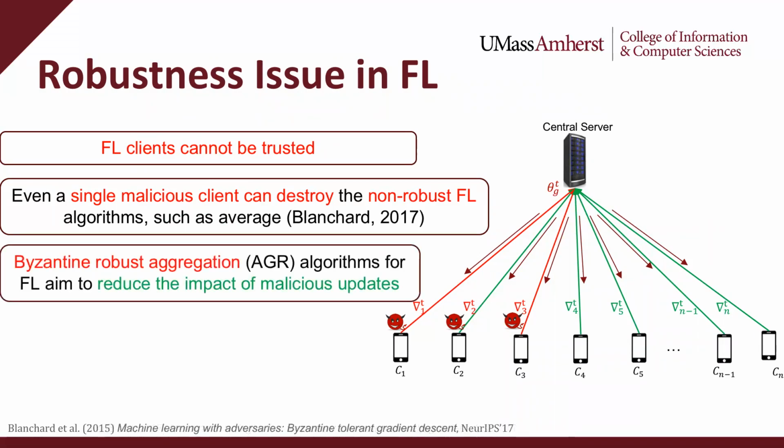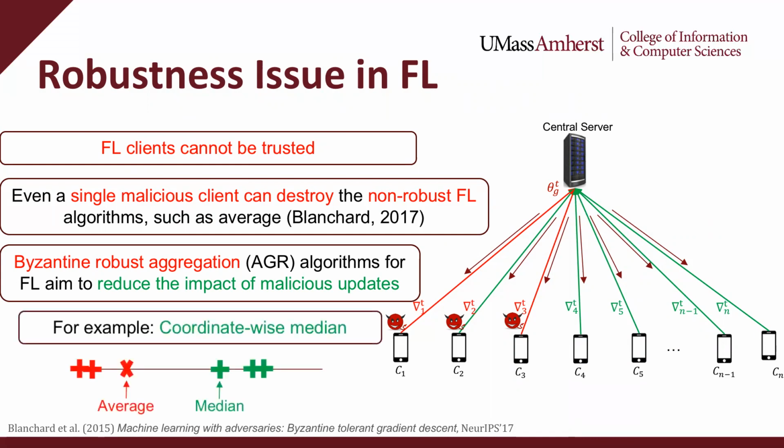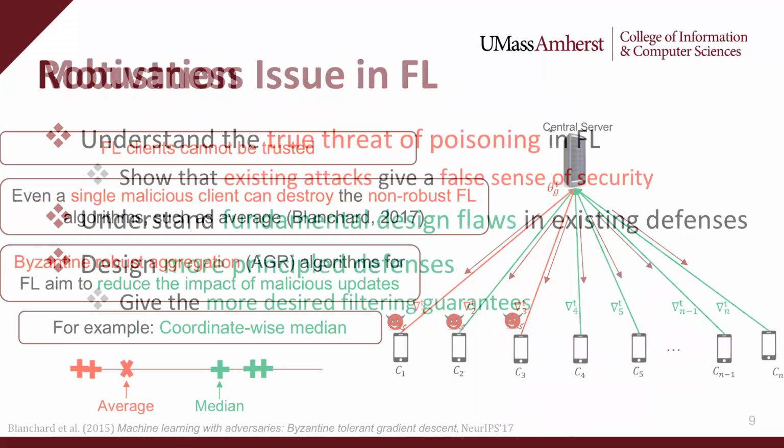So to address the issue of malicious clients in FL, the literature has introduced robust aggregation algorithms that reduce the effect of the malicious clients' updates on the global model. Examples of such robust aggregations include coordinate-wise median and trimmed mean.